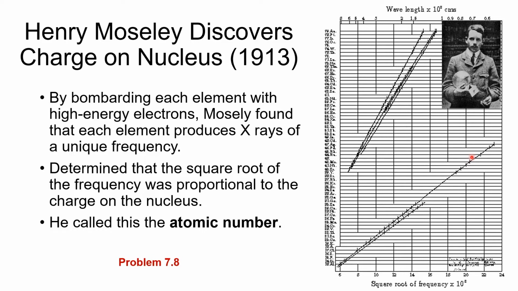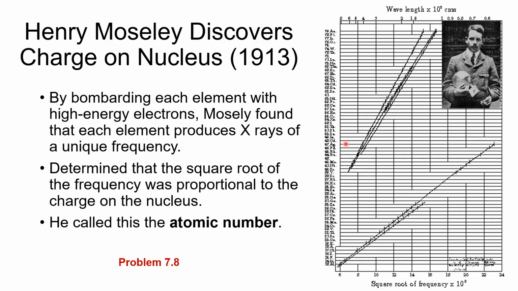Some people didn't really believe that he could do this, but he was able to do it. In fact, a chemist named Georges Urbain had isolated some rare earth elements that were very similar in chemical properties, and he had claimed that he had isolated each one. He came to Oxford and met with Moseley and said, "Here, I'm giving you this mixture of rare earths. Can you tell me which ones are there?" Well, after about an hour, Moseley came back and said he identified each of the elements in there, and sort of his legend was born.